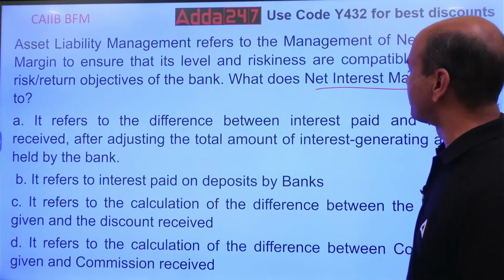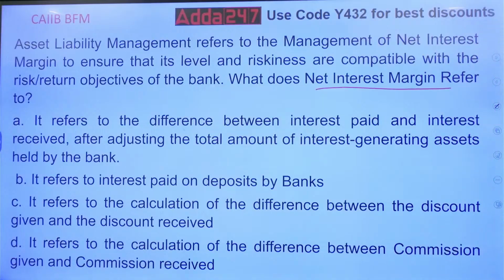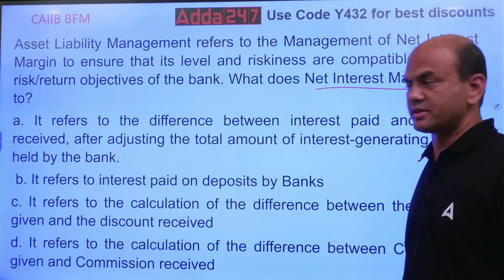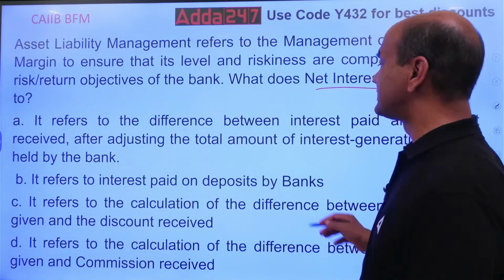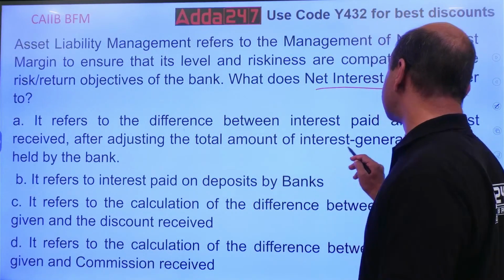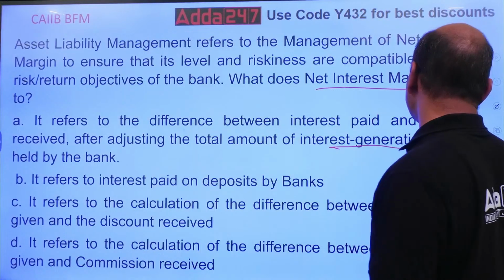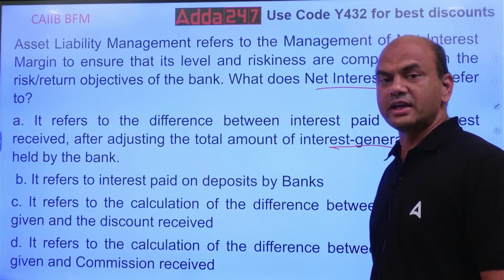It refers to the difference between the interest paid and the interest received after adjusting for the total amount of interest-generating assets held by the bank. So it refers to the total interest paid and total interest received, meaning loan interest minus deposit interest, after adjusting for the total amount of interest-generating assets. Understand this word.